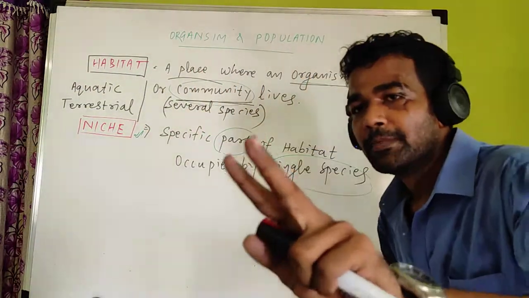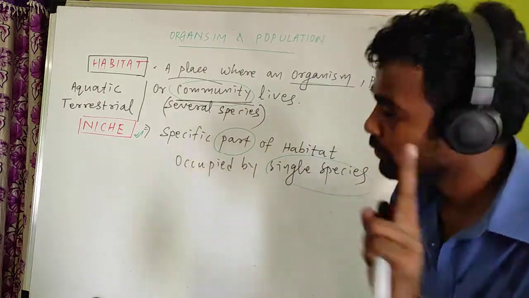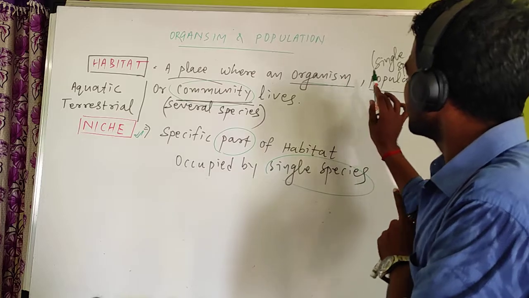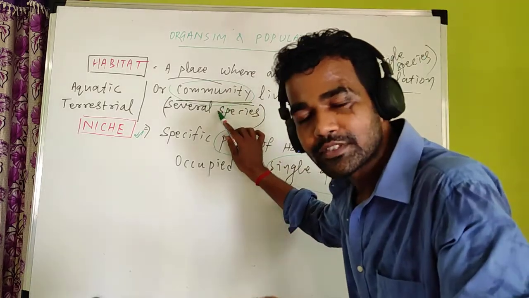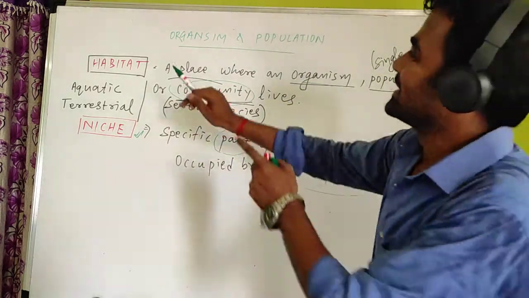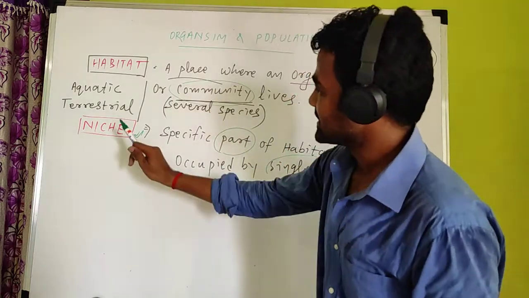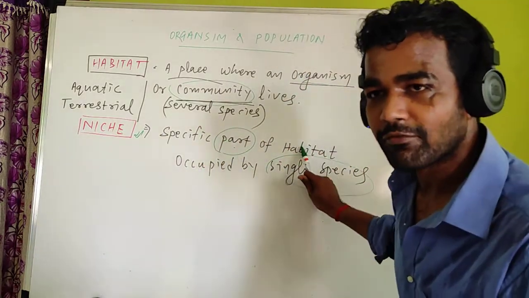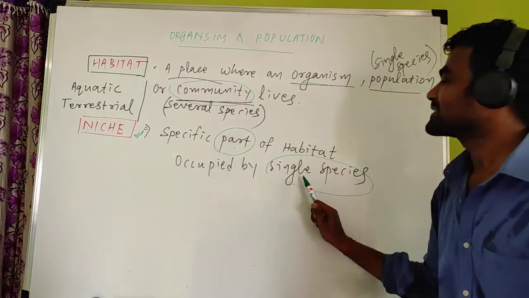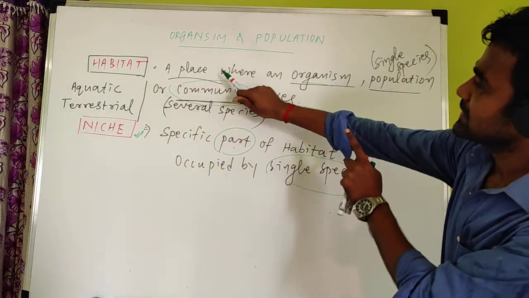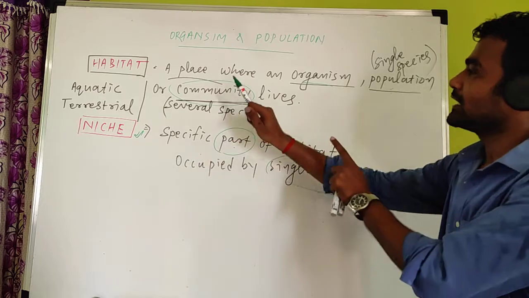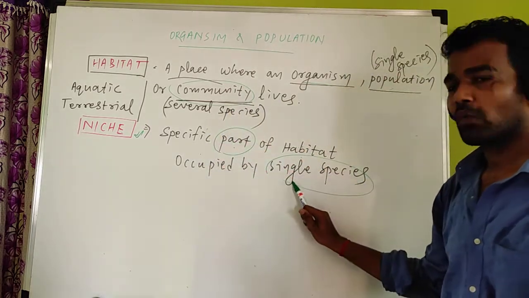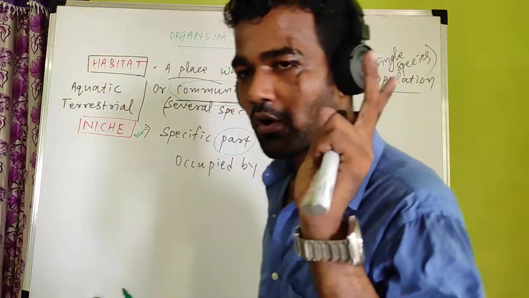habitat and niche, minimum 2 points. Now you can write what we have discussed. Habitat is a place where an organism, population or community lives, meaning several species. It is a large area. Niche is a specific part of habitat occupied by a single species. So it is a large area, it is a small area; it contains several species, it contains one species. So two differences are now completed.